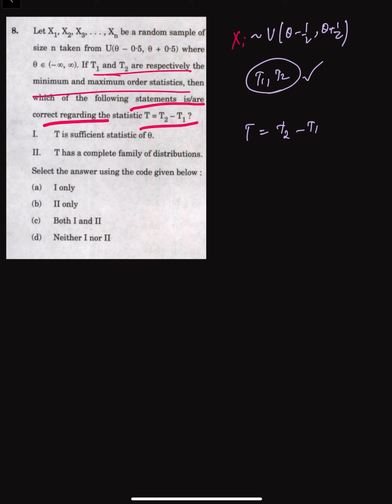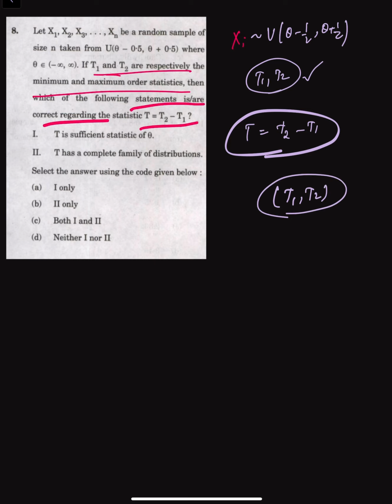It can be considered as a sufficient statistic only if it retains all the information about theta. However, this range does not retain all the information about theta because it's not a one-to-one function of the pair t1, t2. So t alone is not sufficient, but in the key it is given that option A is correct. As per some older textbooks, it is often marked as sufficient for theta because it is a function of t1 and t2.